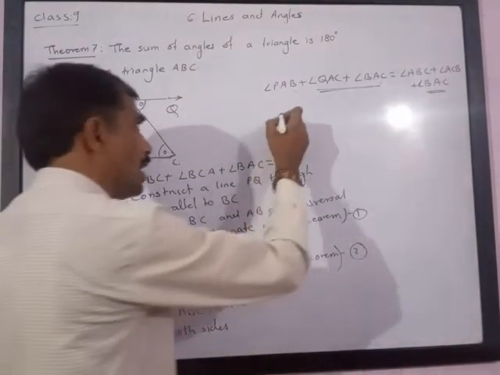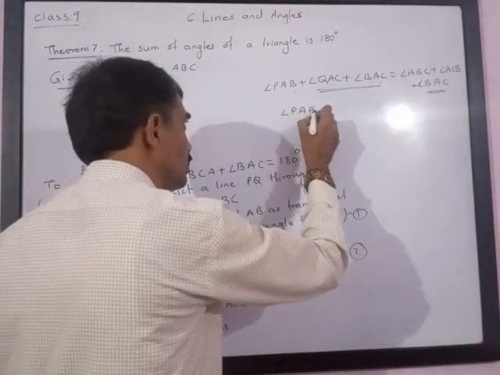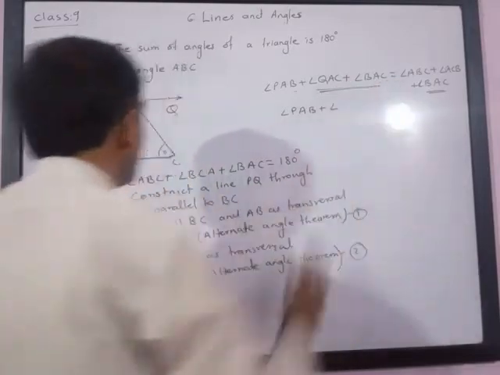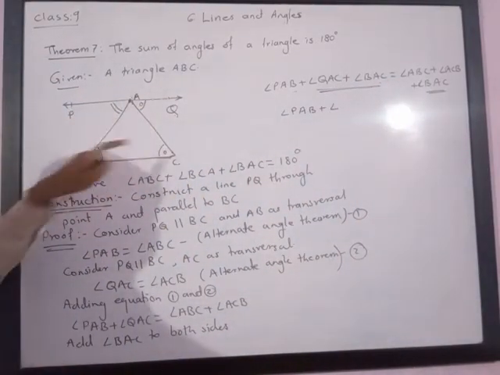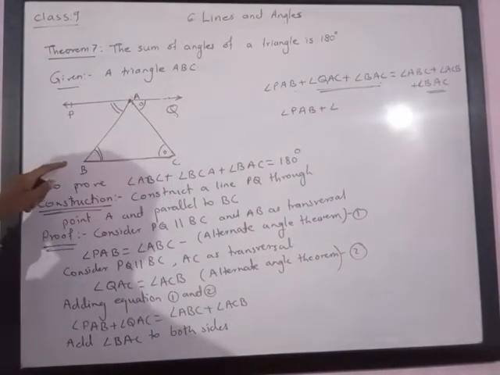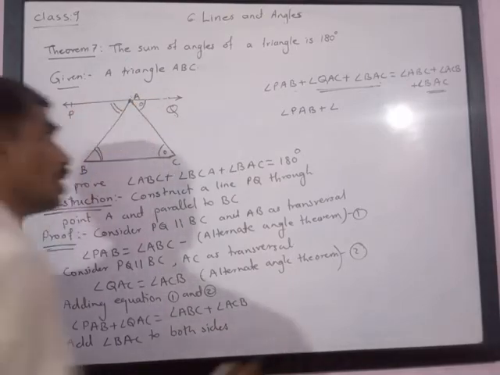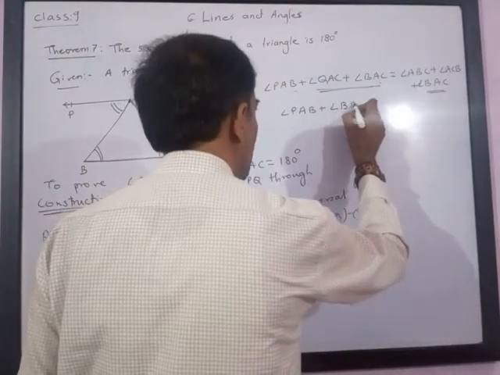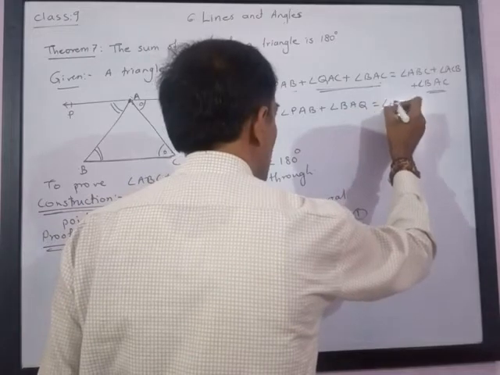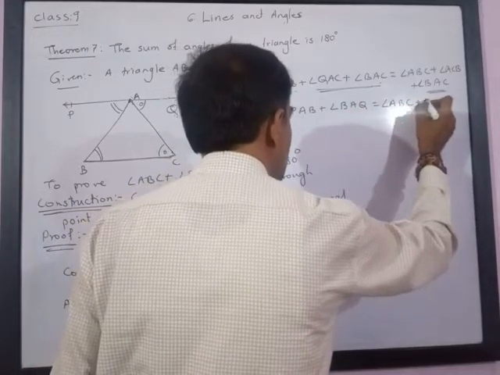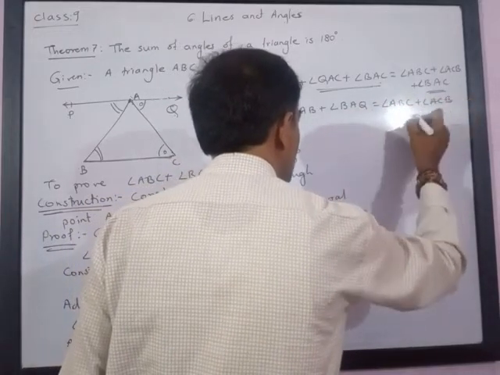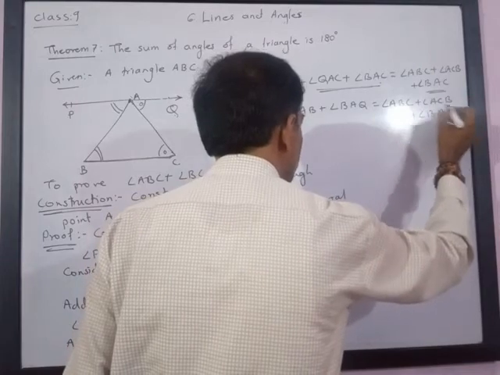So I will get angle PAB plus angle QAC plus BAC, which is nothing but angle BAQ, is equal to angle ABC plus angle ACB plus angle BAC.